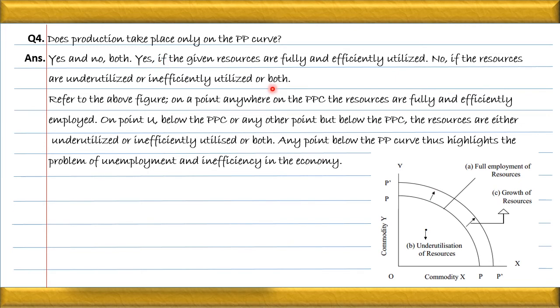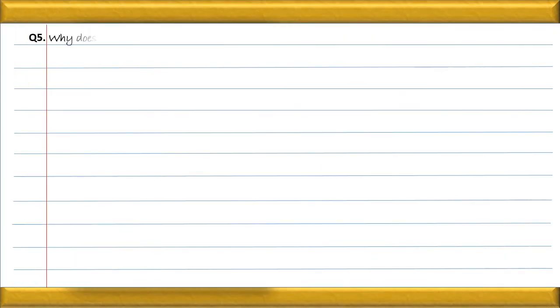No, why? Because the production can also be outside the PPC curve. If it is more than expected, it means overutilization of resources. We can say production should be on the PPC, and if lying anywhere inside or outside the PPC, it will not be on the PPC. It means the option is no. Let us see the next question.